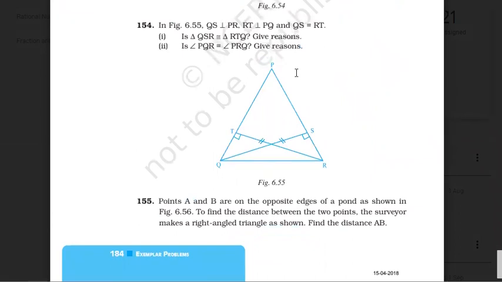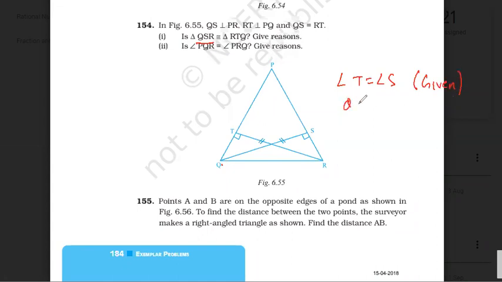Now 154, everyone just go through question 154. So write down the triangles first. QSR and QTR. Angle T is equal to angle S given.